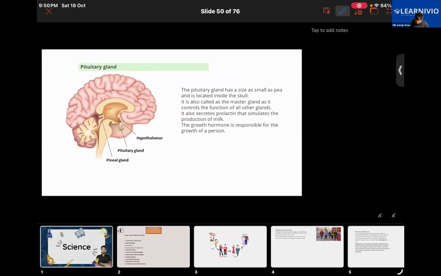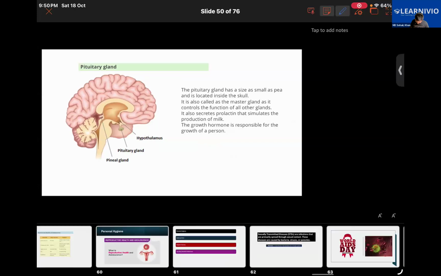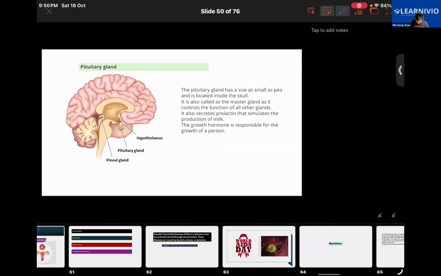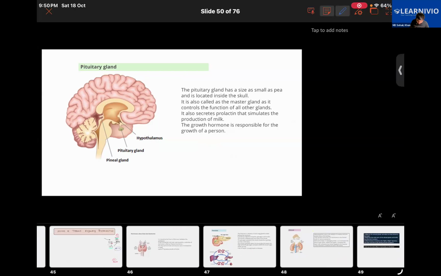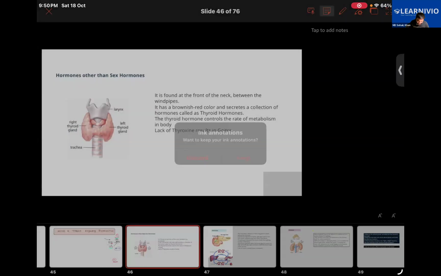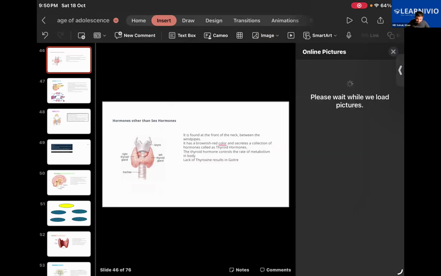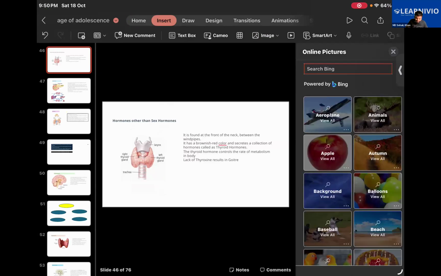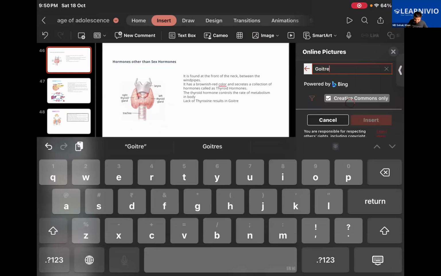I don't have that image here. One second. I'm actually talking about goiter. You know about goiter? It's a deficiency disease. If the diet lacks iodine, this thyroid gland swells up, and the person suffers from a condition called goiter. That's why we are advised to consume salt that contains iodine in it.